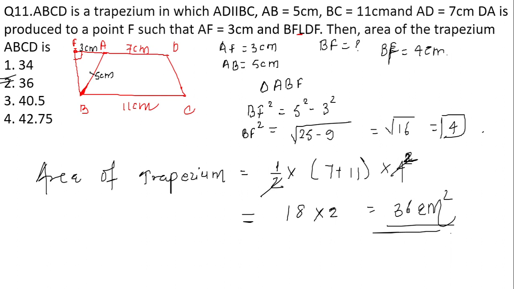So what you have to understand over here is the area of trapezium formula first, and by using the Pythagoras theorem we are finding the value of the other side, that is BF.